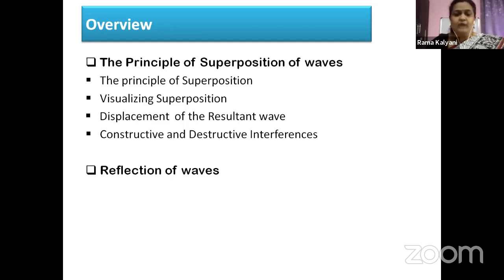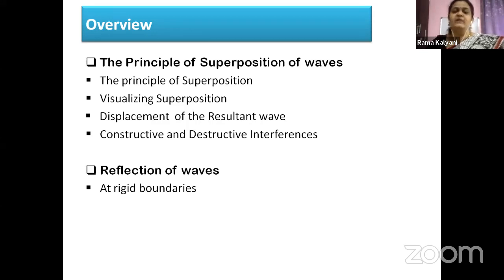That is, what will happen if the waves come across a boundary? Boundary is a limit to its movement. What do we mean by a boundary? Boundary is nothing but a limit to its movement, something that is going to obstruct the free movement of the wave. So first we will see what happens to the wave at rigid boundaries.